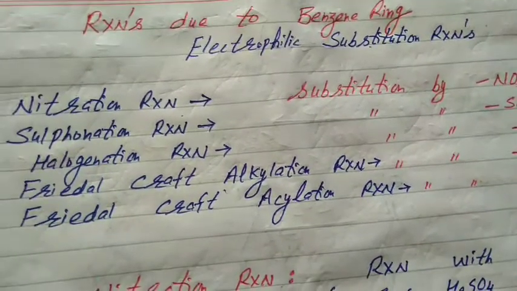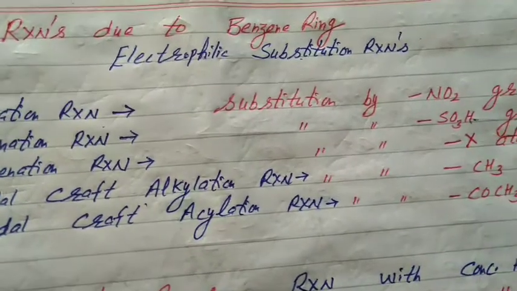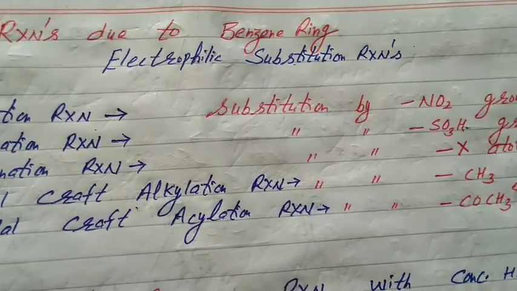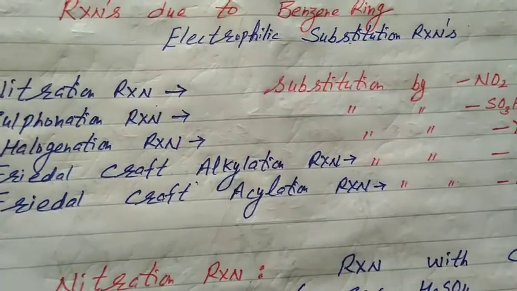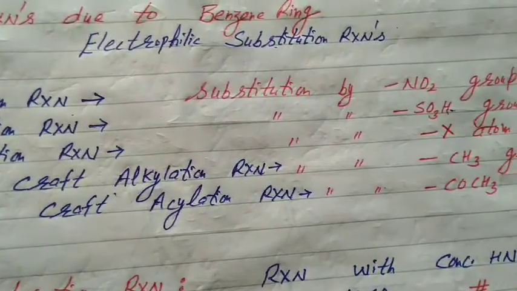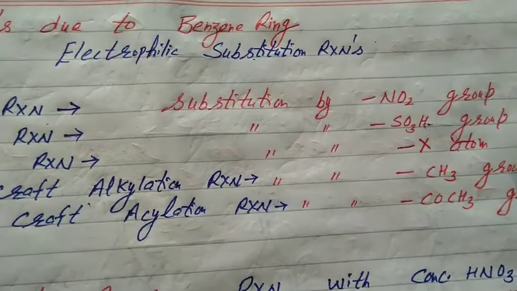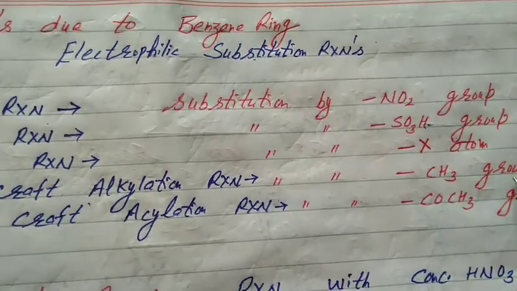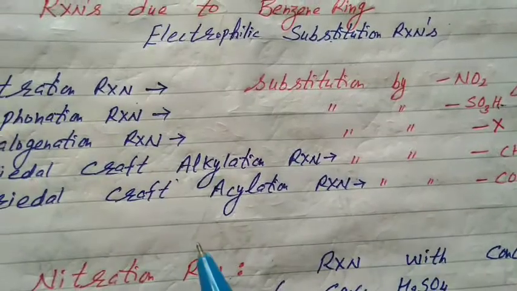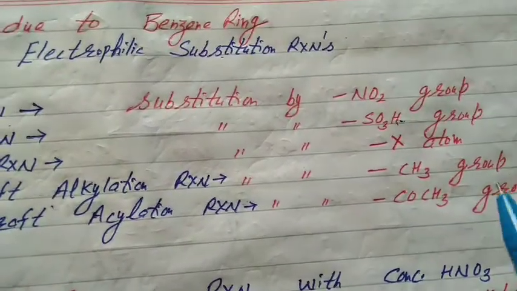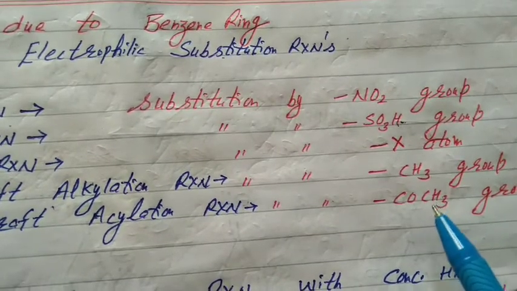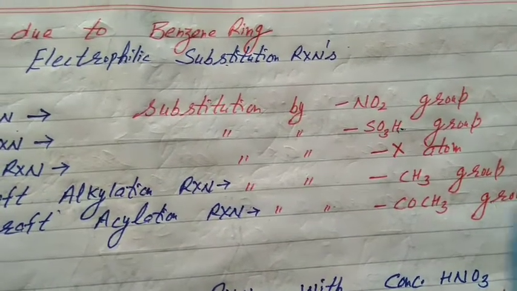Third, halogenation reaction. Substitution by halogen atom. Fourth, Friedel-Crafts alkylation reaction. In it, substitution by alkyl group takes place. And last, Friedel-Crafts acylation reaction. That is substitution by acyl group, COCH3 group. These are the 5 reactions.